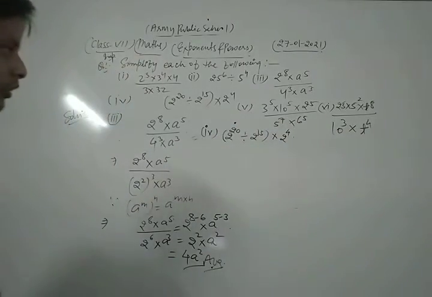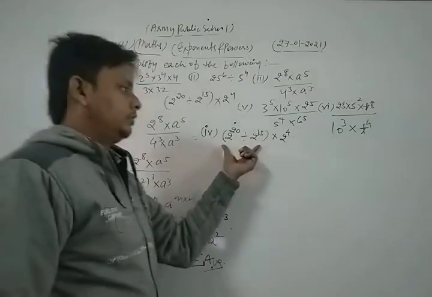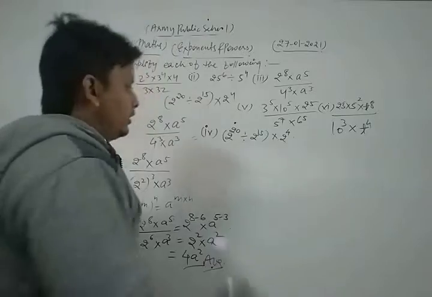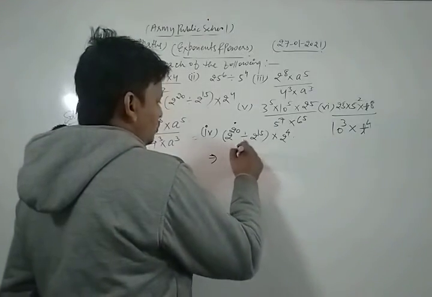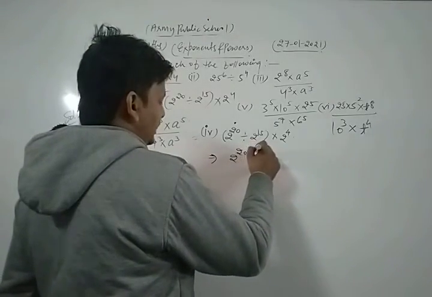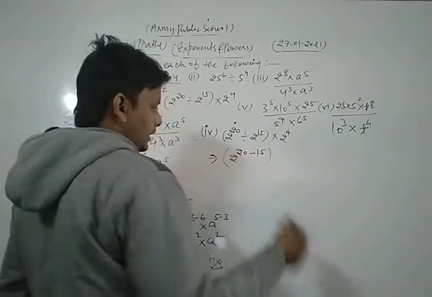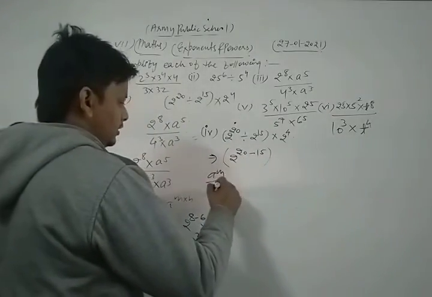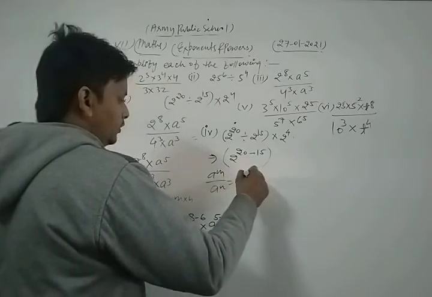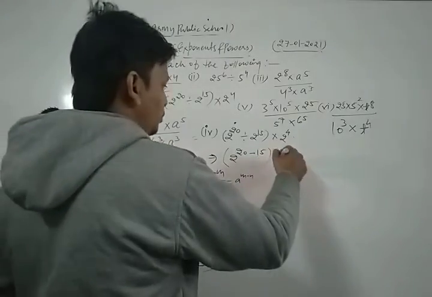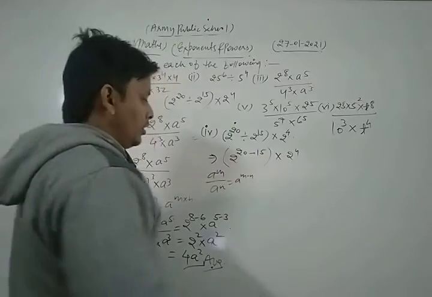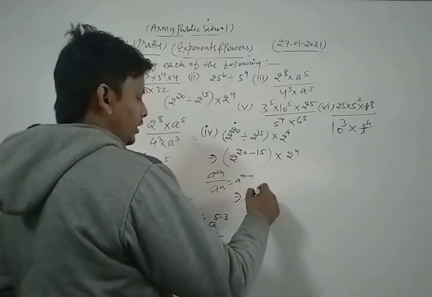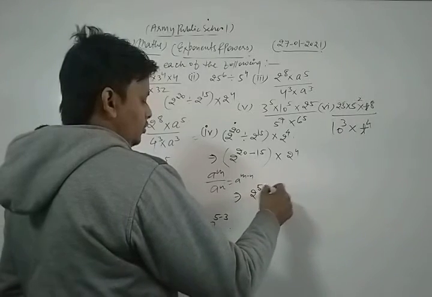Within the brackets, we first of all simplify that, so we get 2 power 20 minus 15. We apply the laws of exponents here. And we write 2 power 4 as it is. Now 20 minus 15 is 5, so 2 power 5 into 2 power 4.